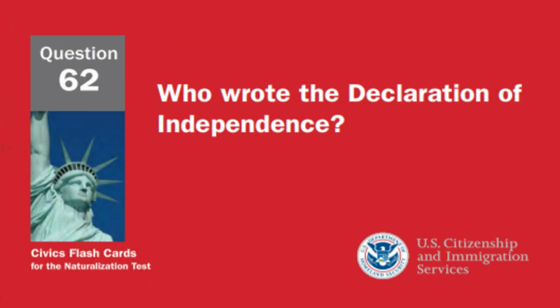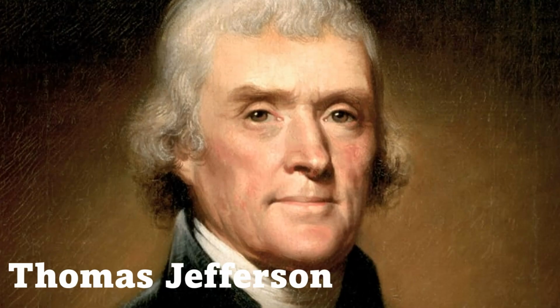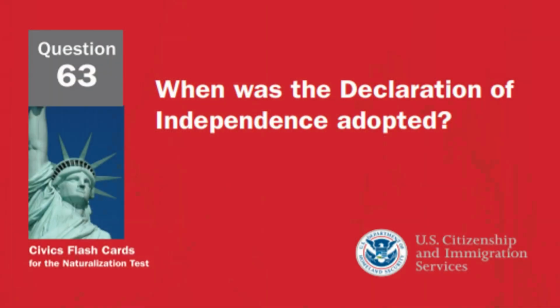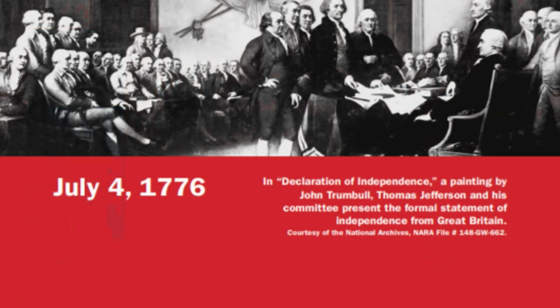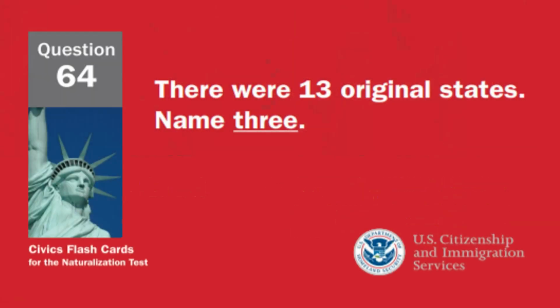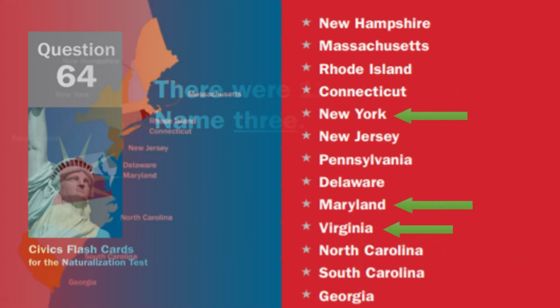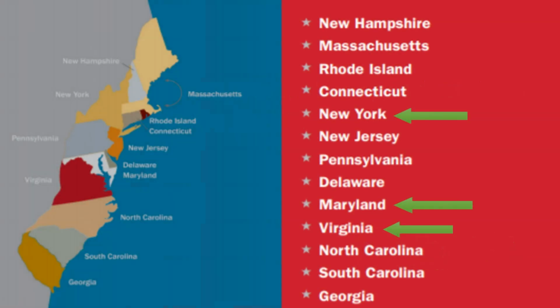Who wrote the Declaration of Independence? Thomas Jefferson. When was the Declaration of Independence adopted? On July 4th, 1776. There were 13 original states. Name 3. New York, Maryland, and Virginia.